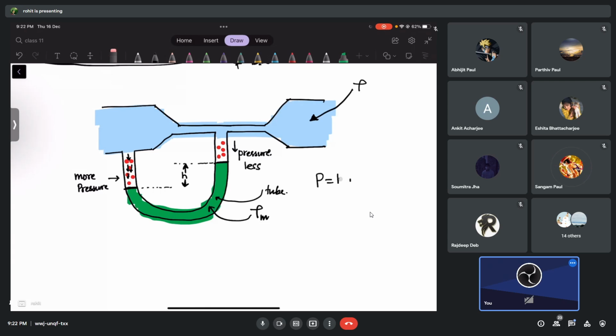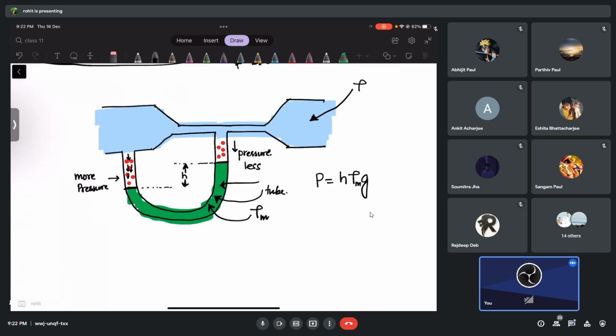Yes, sir. Okay, so we have two different liquids, I told you, no? So the pressure formula is what? H into rho into G, but this time I'll write H rho m. The pressure difference will be H rho m, because the pressure difference will be given by this liquid here. Can you understand?